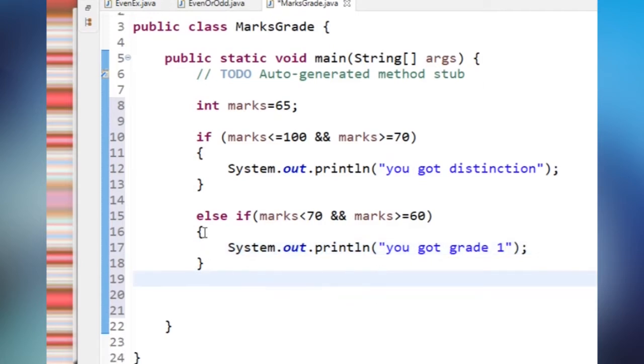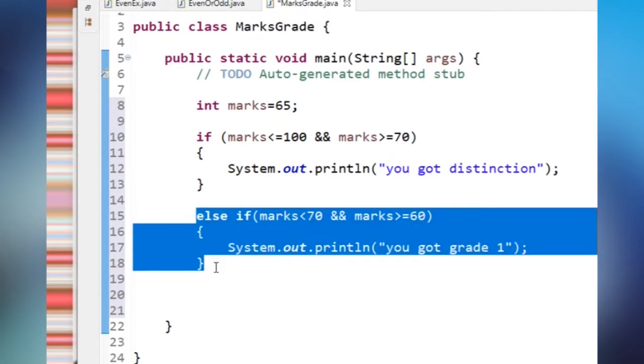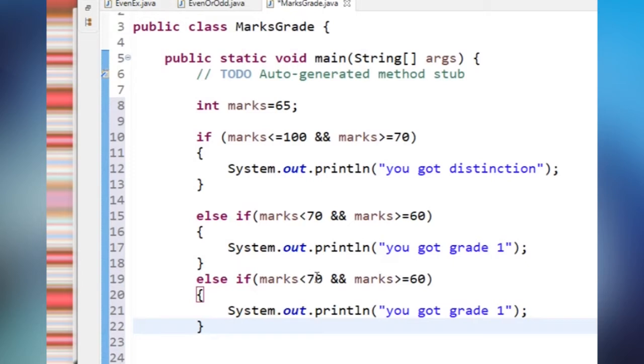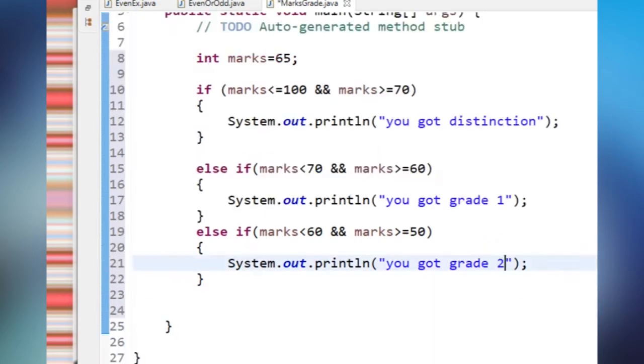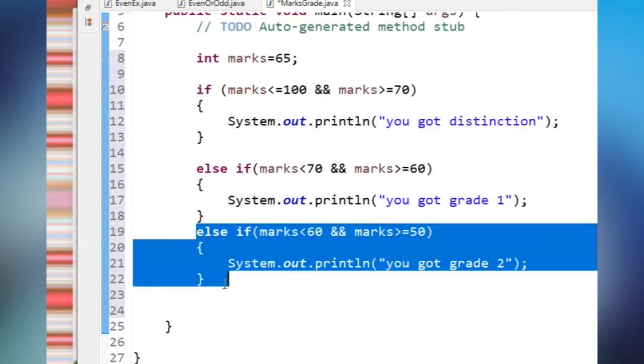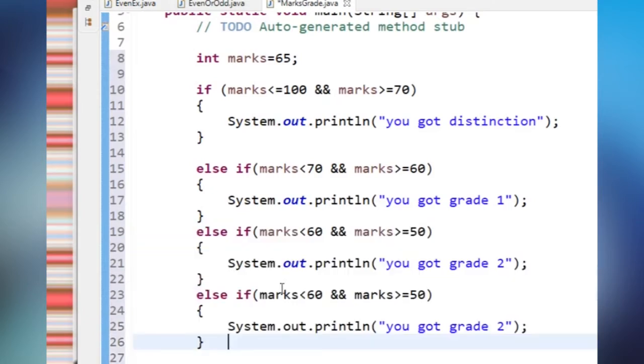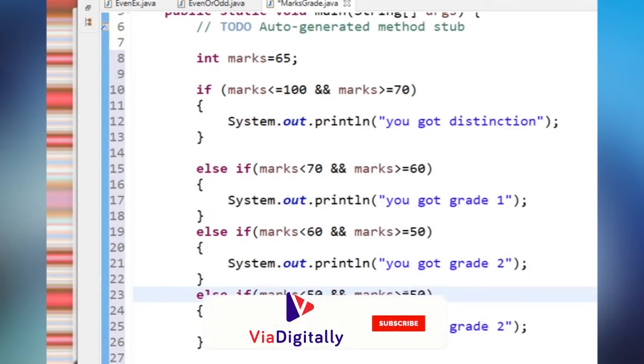Like this, I'll write another statement. So here the marks should be less than 60 and it should be greater than or equal to 50. Then I'll get grade 2. Else, another condition I have to check, right? It should be less than 50 and greater than or equal to 40.